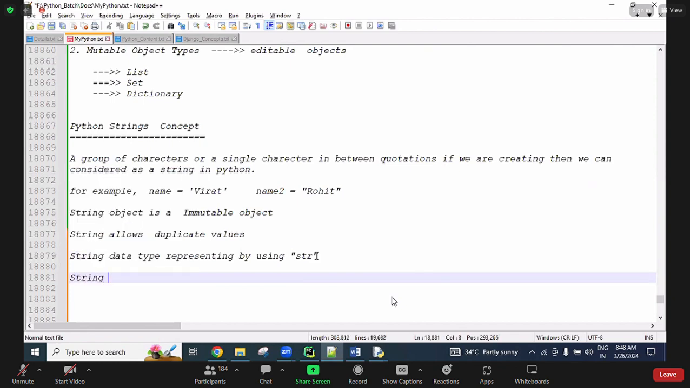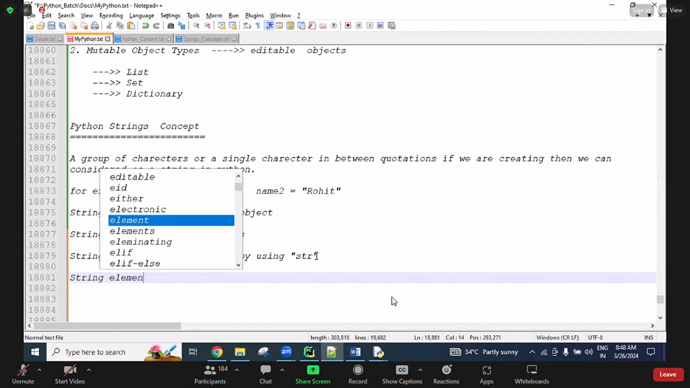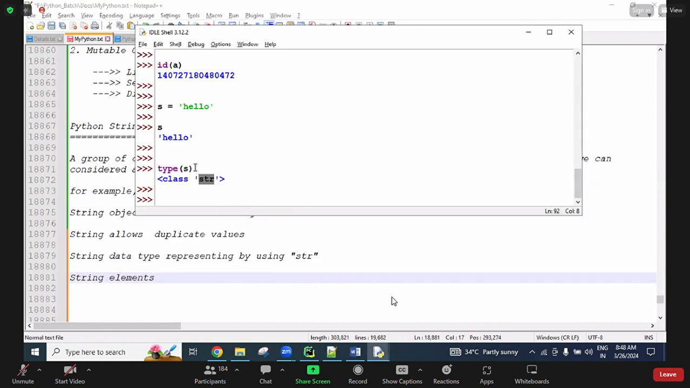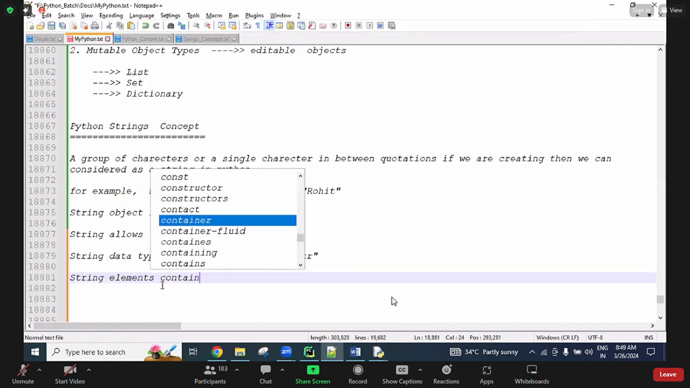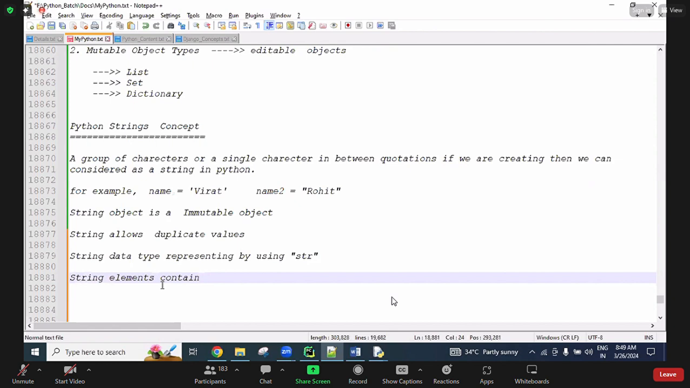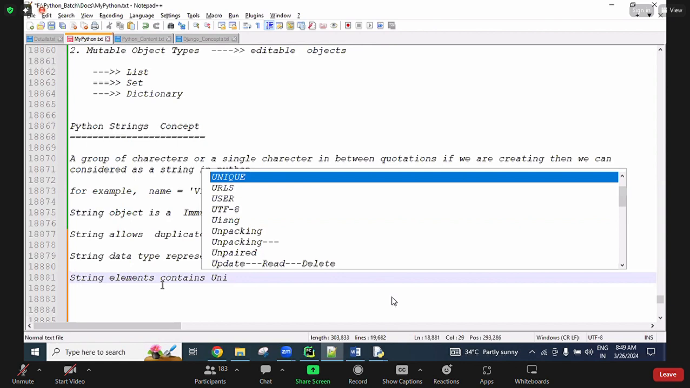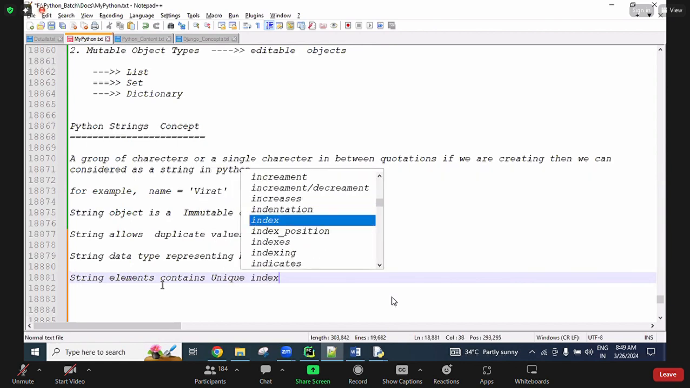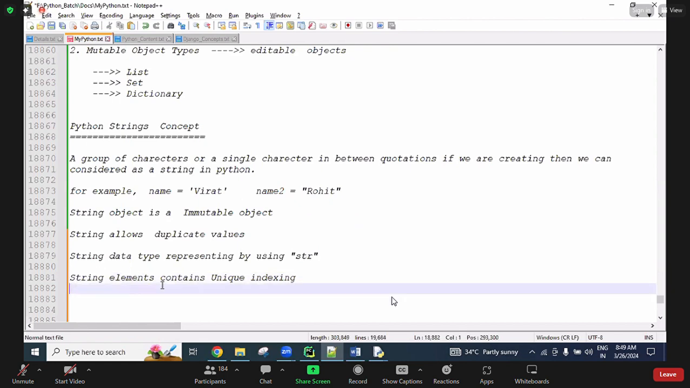Next, a string contains elements inside the quotations. Whatever characters are there, every character is like one element or one value. String elements contain unique indexing.